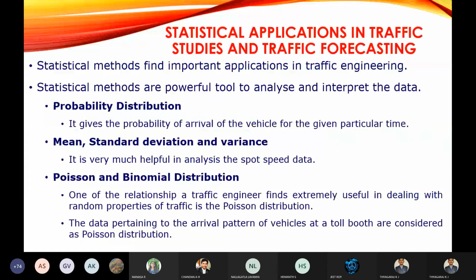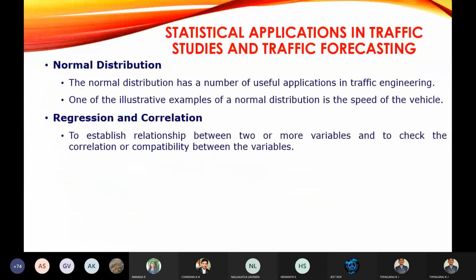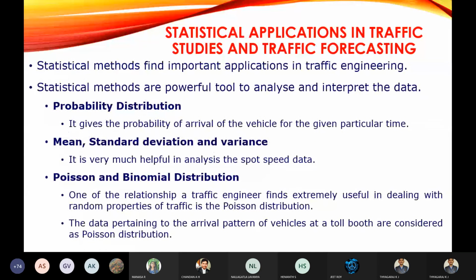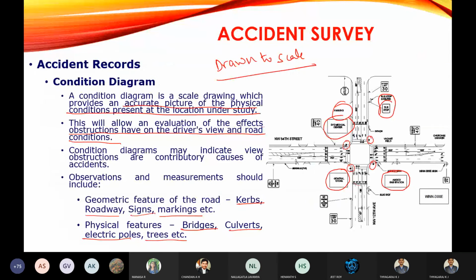Okay. The next one is statistical applications. I'll take only 5 minutes to explain these statistical applications. So this completes the surveys. Okay, we have discussed spot speed survey, speed and delay, traffic volume survey, origin and destination, parking studies, and accident studies. So till now we have discussed 6 types of surveys.